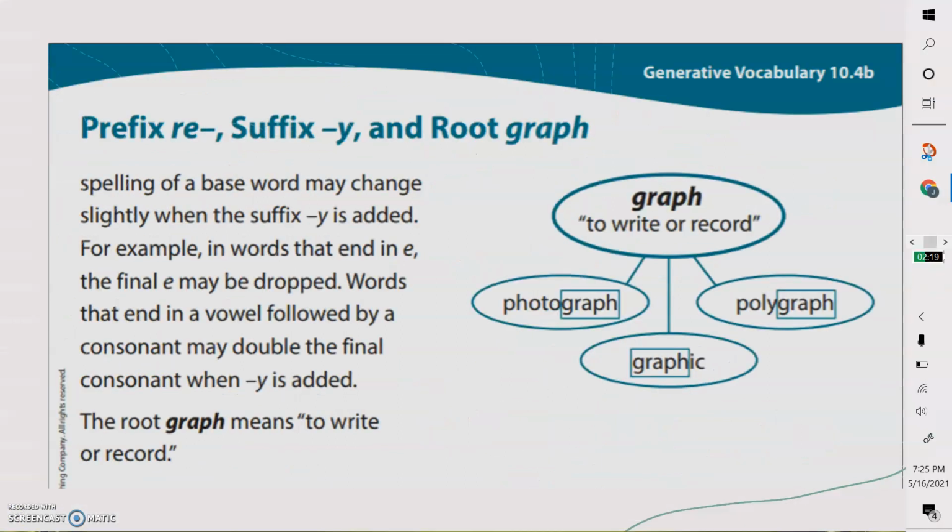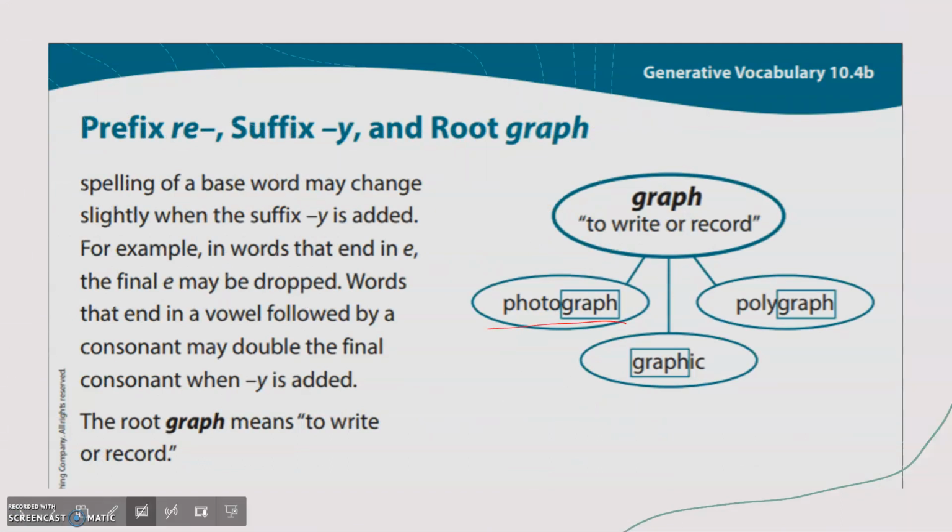The word graph means to write or record. A photograph is an image that is recorded or saved. If I see the root word graph in other words, I'll know the word has something to do with writing or recording.